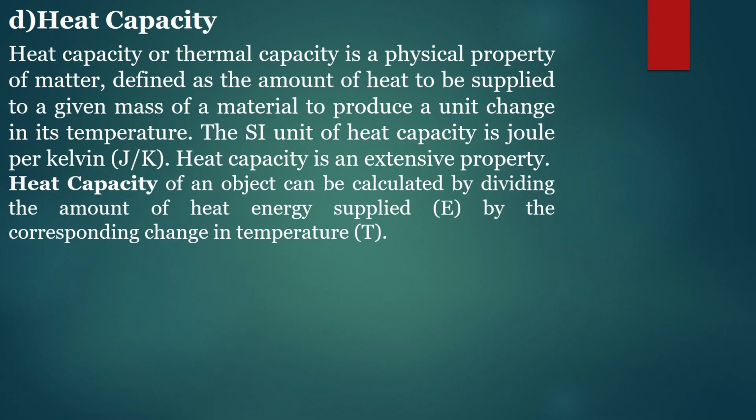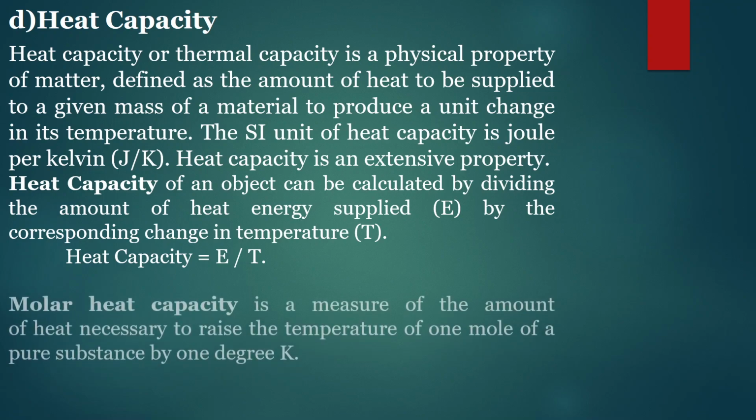Heat capacity of an object can be calculated by dividing the amount of heat energy supplied by the corresponding change in temperature. Means if E is the amount of heat energy supplied and T is the corresponding change in temperature, then heat capacity is equal to E by T.